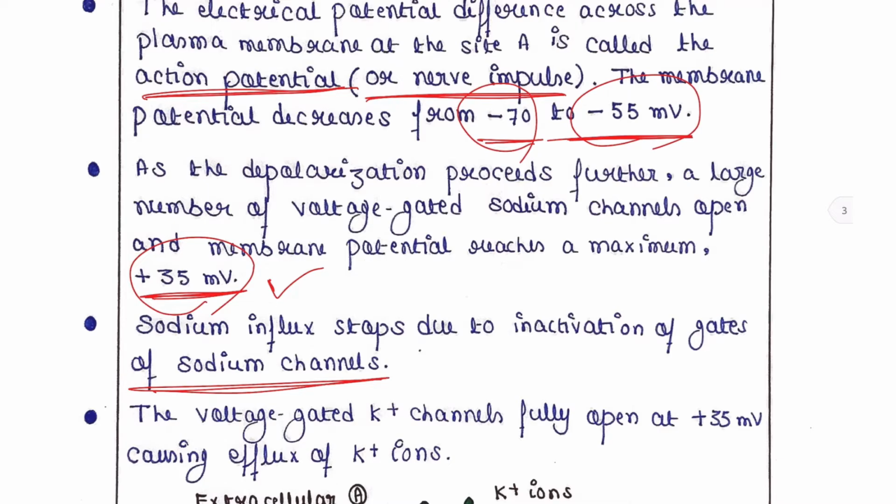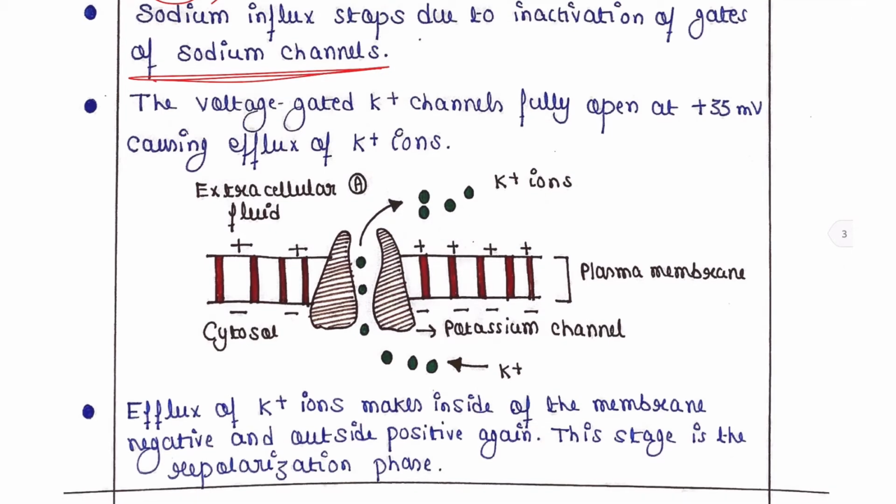The voltage gated potassium channels fully open at plus 35 millivolt, causing efflux of potassium ions. So what will happen after that? Sodium channels are now closed. Now one more channel will come into this picture, that is voltage gated potassium channels. So till now you have found first the sodium potassium pump, then voltage gated sodium channels, and now this is the third, voltage gated potassium channels.